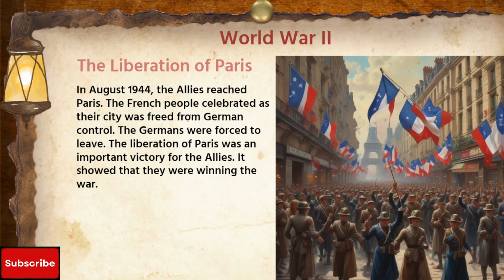The liberation of Paris. In August 1944, the Allies reached Paris. The French people celebrated as their city was freed from German control. The Germans were forced to leave. The liberation of Paris was an important victory for the Allies. It showed that they were winning the war.